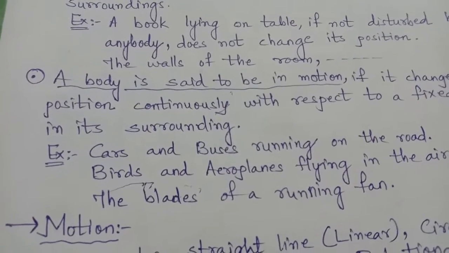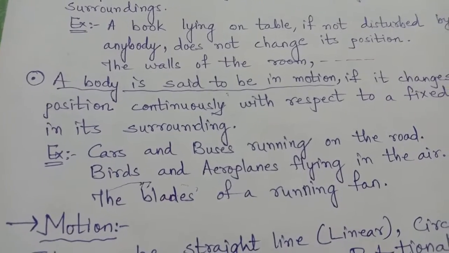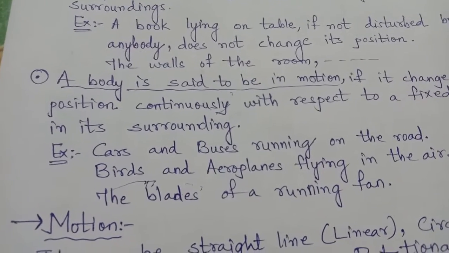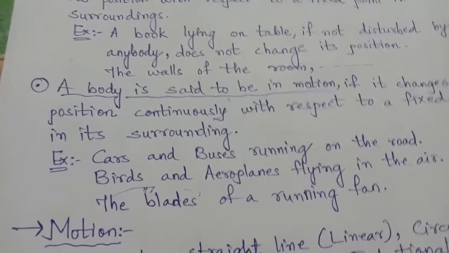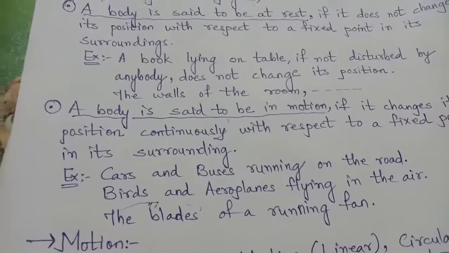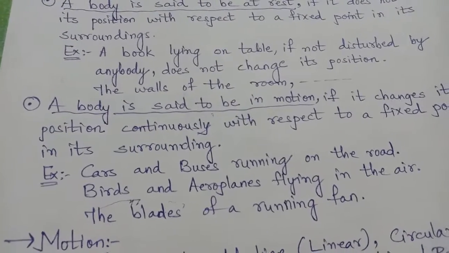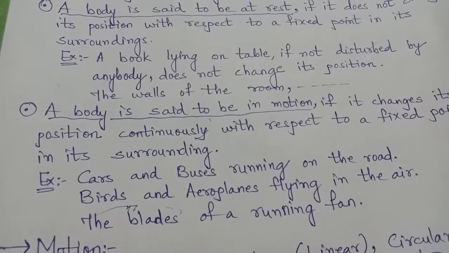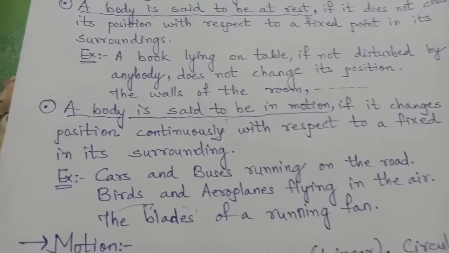The blades are not moving relative to the axle. The axle at the center is moving and the blade remains at rest relative to it. But the axle continuously moves. So, this is about the motion of a body with the help of a fixed point in the surrounding.